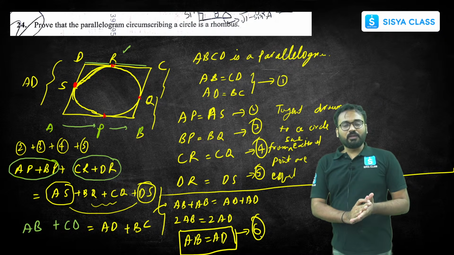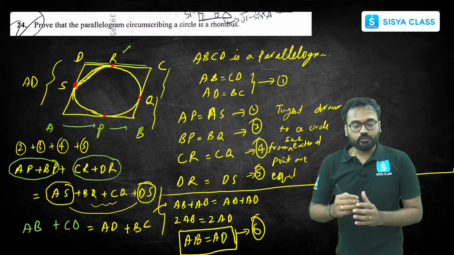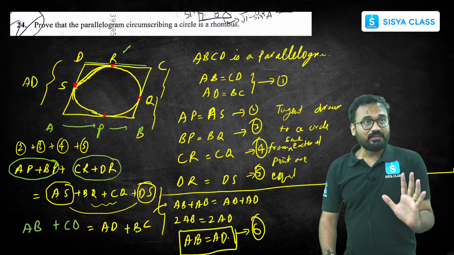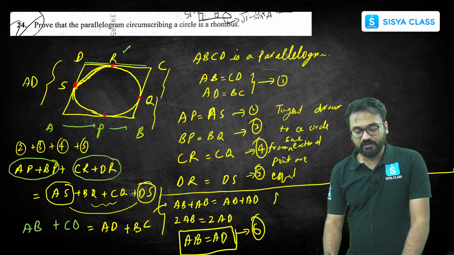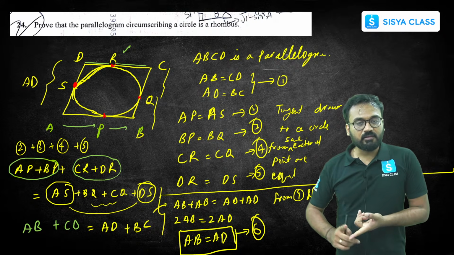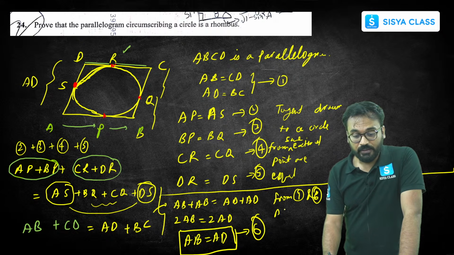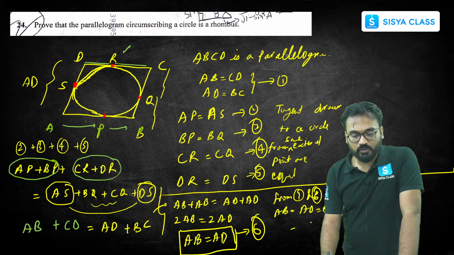From the sixth equation and the first equation which we have, AB equals CD equals AD equals BC, we can say that from these 1 and 6, AB is equal to AD is equal to BC is equal to CD. All four sides are equal. All four sides are equal from 1 and 6.